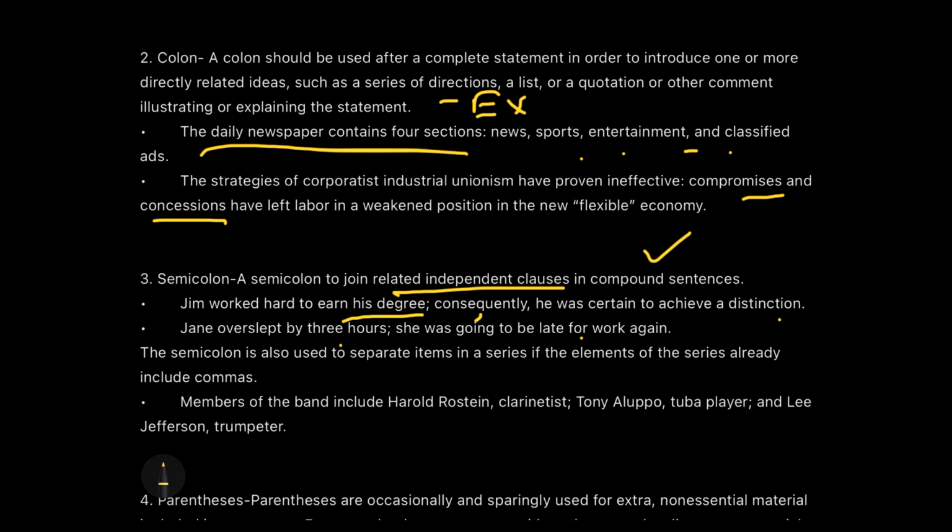Now, a semicolon is used to separate the items in a series of elements already including commas. Now, this is again a very special usage of the semicolon, so please pay attention to this. Members of the band include Harold Roston, clarinetist; So here we have a comma, but here we have a semicolon. That means that Harold Roston is the clarinetist of the group, division number 1. Division number 2, Tony Alupo is the tuba player and Lee Jefferson is the trumpeter. Okay, so that's how we depict things if we have double information, comma and semicolon together.